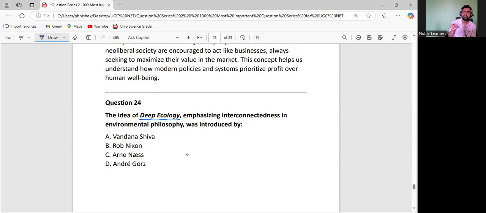So the shallow ecologists, they are actually still in the frame of anthropocentrism. They are saying that environment is for human beings. So in order to have our betterment, the betterment of human being, you should conserve the environment. So they are still thinking that they are superior. So shallow ecology represents the superiority of human beings.